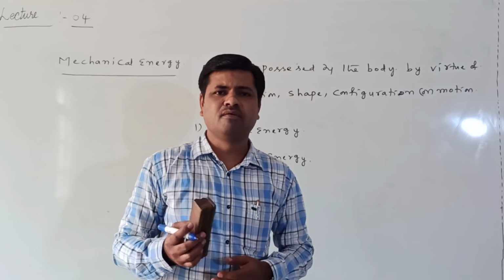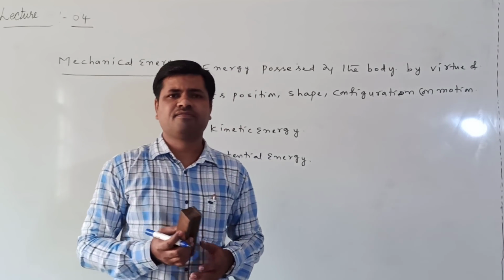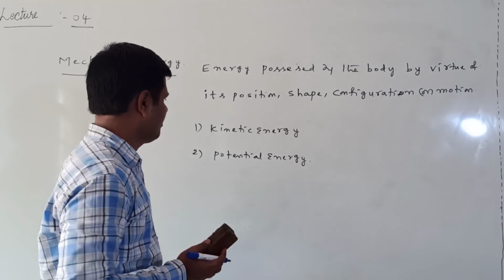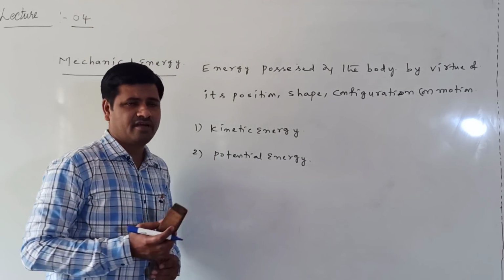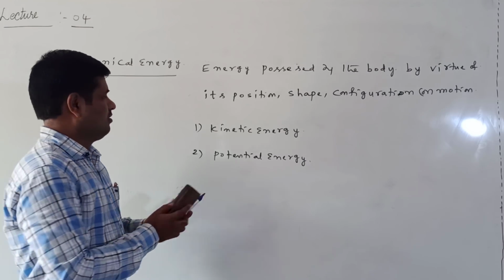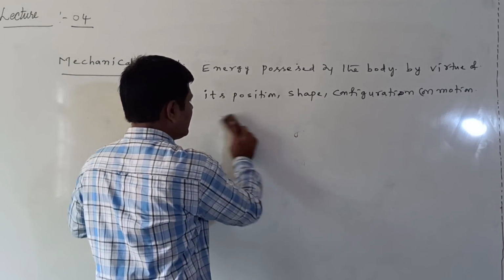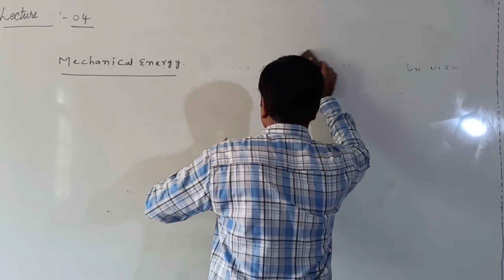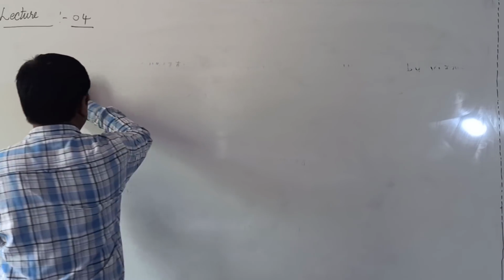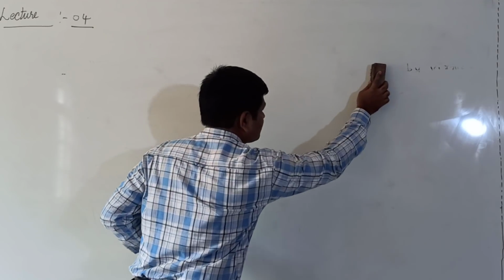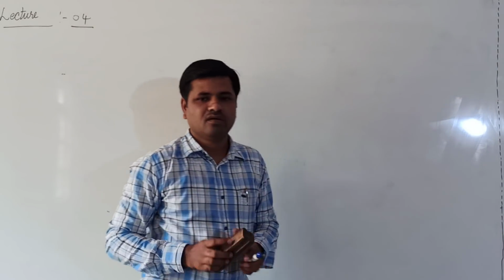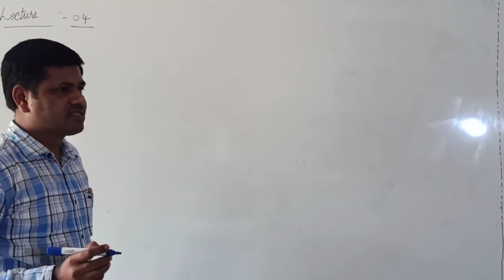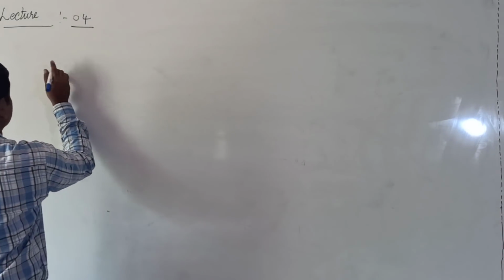These are the different examples we use in daily life, different examples for kinetic energy and potential energy. Now we will discuss clearly the kinetic energy and the expression for the kinetic energy, and we will make that derivation also. Next we will discuss kinetic energy.